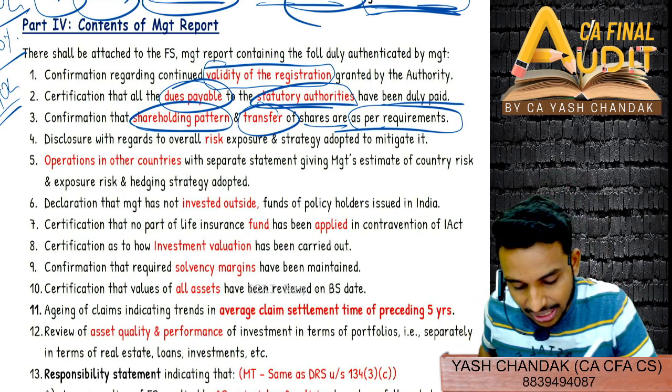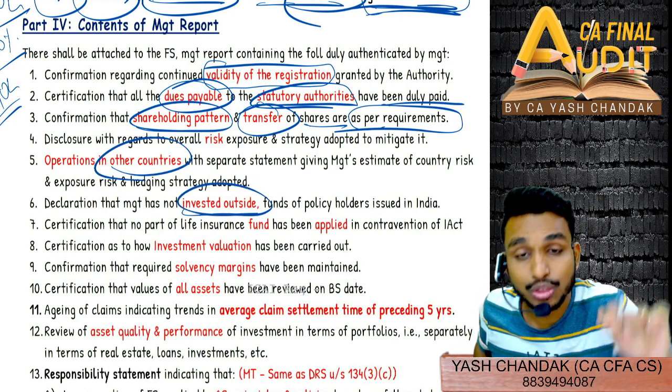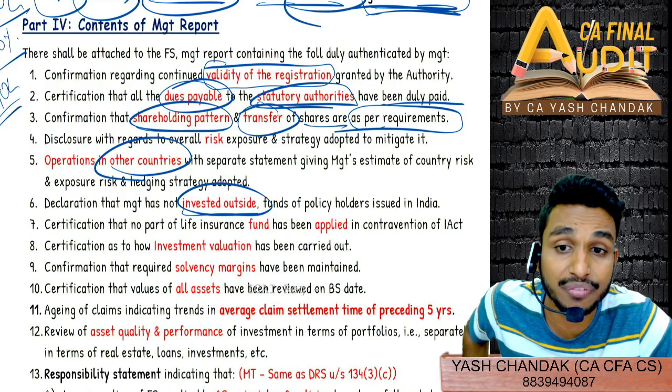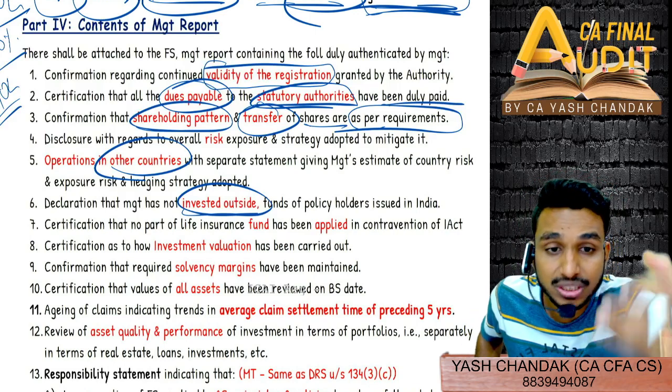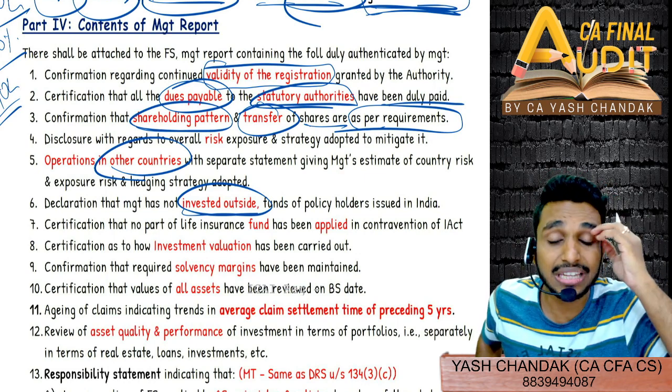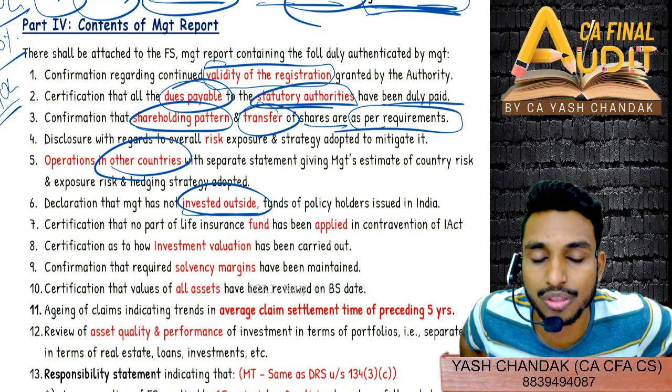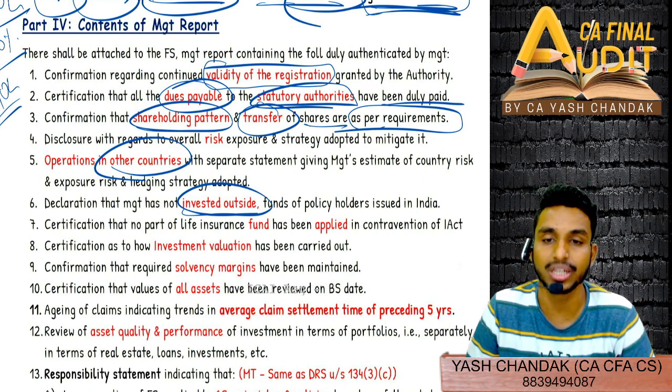Similarly, operation in any other country: investment outside is not allowed. Specifically, if you are using policyholder ka fund, I told you policyholder fund is very important. These are the funds of the general public. You cannot invest anywhere. You have to invest in India only. They have said issued in India. If the funds of policyholder are issued in India, you have to not invest outside India.